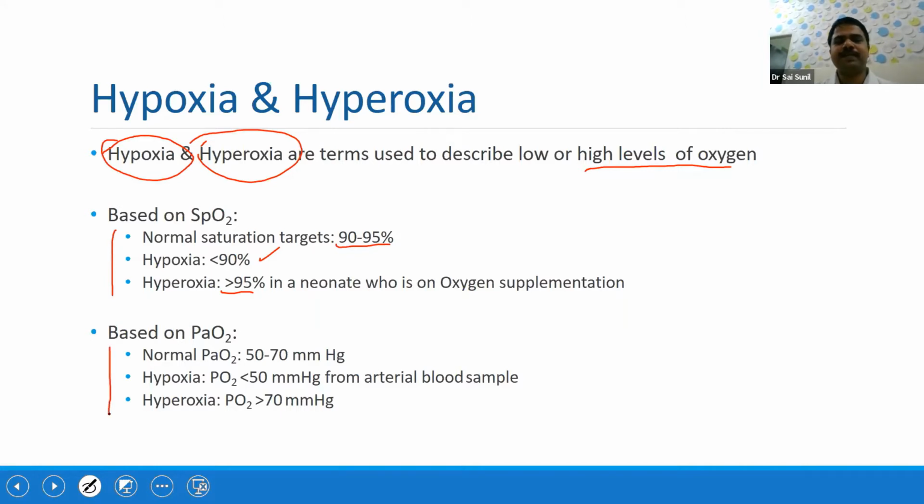Then what is based on PaO2 values? What is hypoxemia? What is normoxemia? If the PaO2 is between 50 to 70, that is normoxemia. If the PaO2 is less than 50, then it is hypoxemia. Whereas if PaO2 is more than 70 in a neonate, or more than 90 in a child, that is basically hyperoxia.